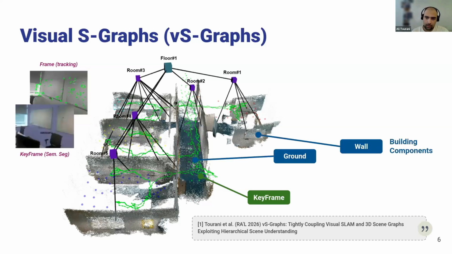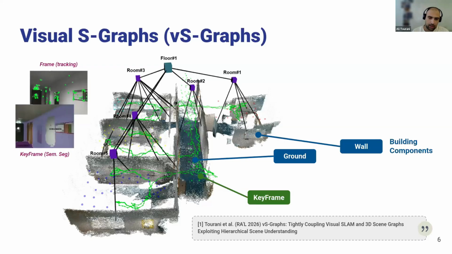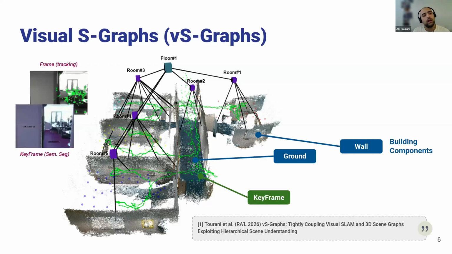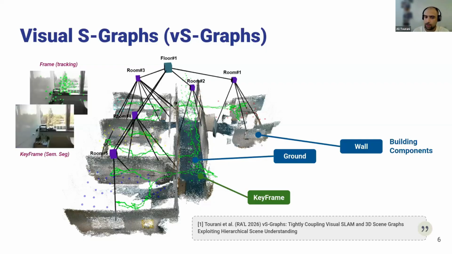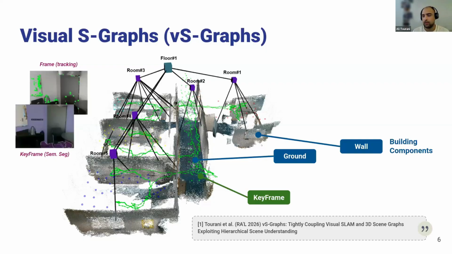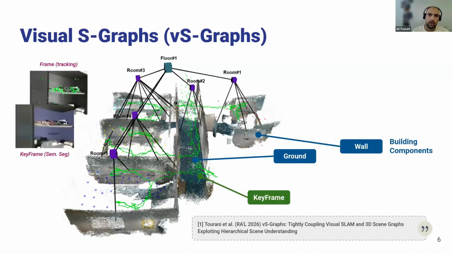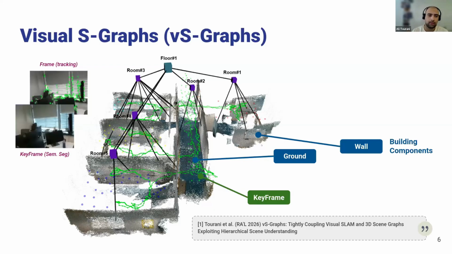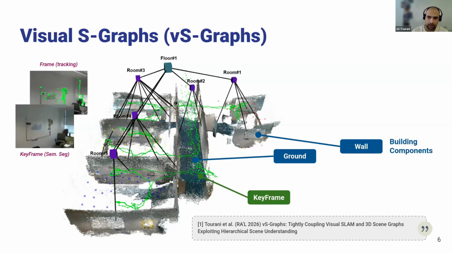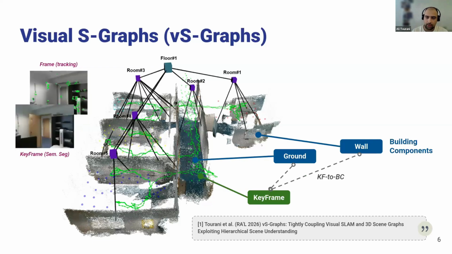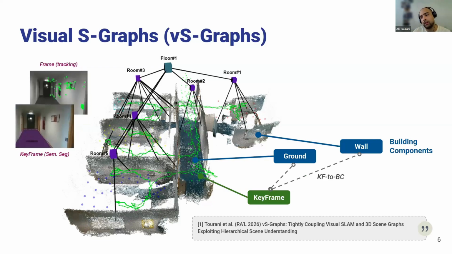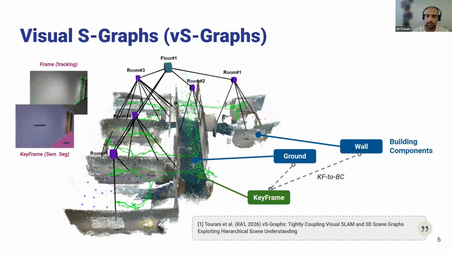You can see that the walls and the grounds, the planar surfaces of the environment, have been detected using this panoptic segmentation pipeline. And from that, we could also extract the geometric information, like the 3D equation of that plane, like the plane of a wall or the plane of the ground, and map it in the environment. So we can think, again in the factor graph, about these connections, which are keyframe to building component connections.